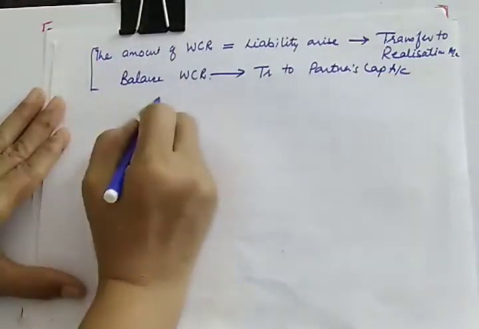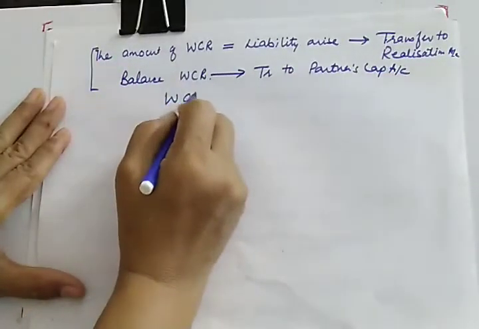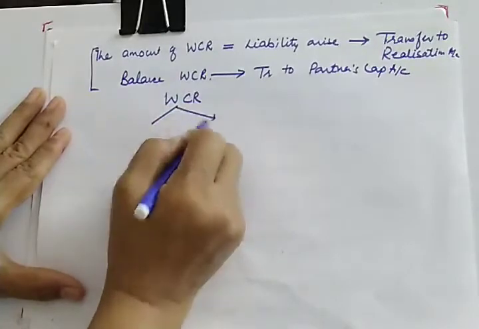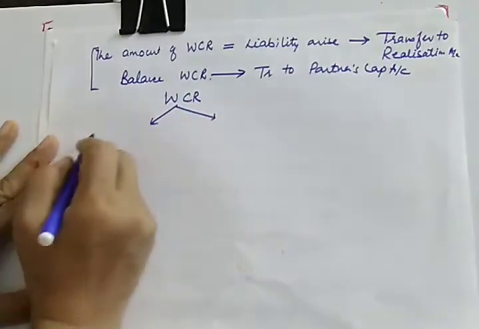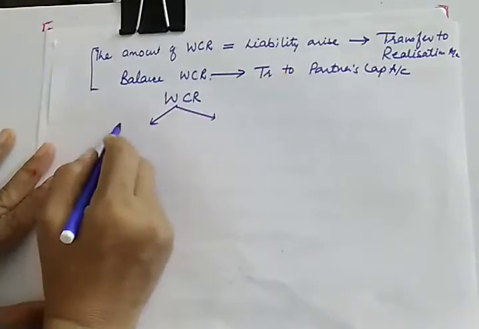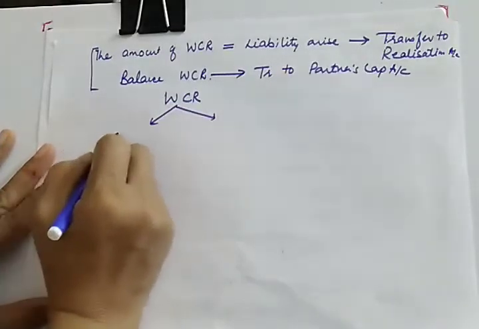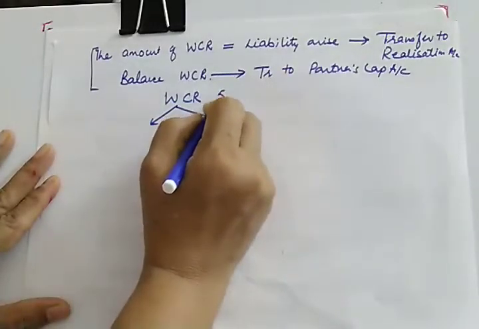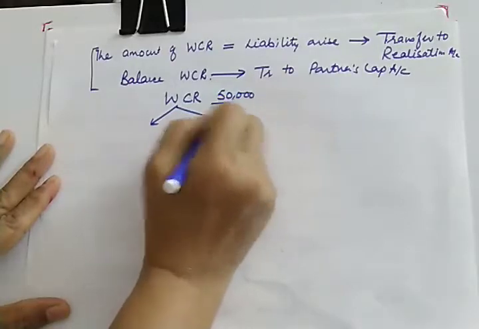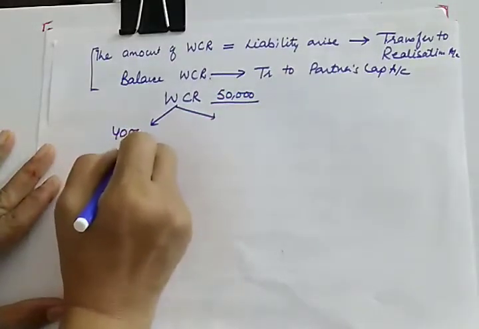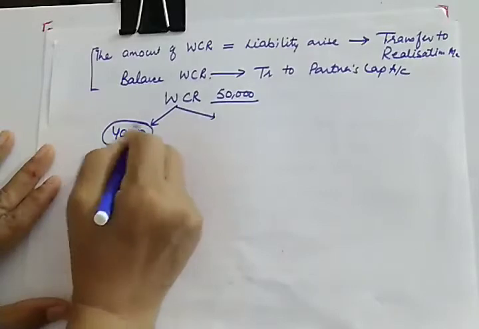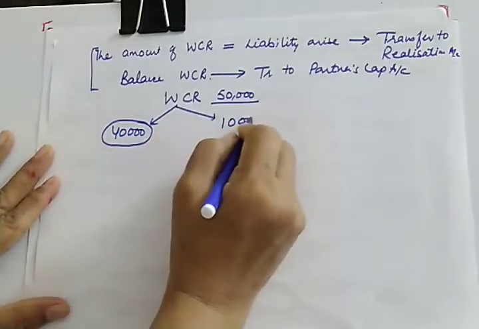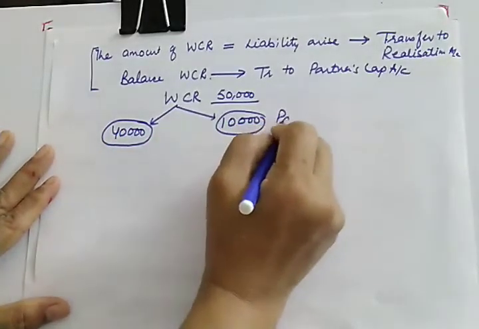So we divide the workman compensation reserve into two parts. First, the part with which we will meet the liability. Here the workman compensation amount is 50,000, out of which 40,000 will be absorbed in meeting the liability and 10,000 will be transferred to partners capital.